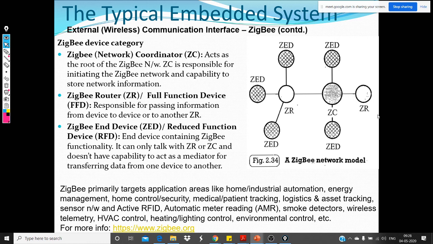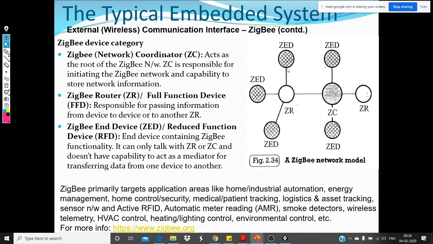So you see the diagram here. This is how the network of Zigbee looks. It mainly has three types of nodes. The first one is the Zigbee network coordinator, or Zigbee coordinator. The Zigbee coordinator acts as the master. It is responsible for initiating the Zigbee network, and it stores all the network configuration information too. And we have Zigbee routers. These routers are nothing but intermediate points that connect to Zigbee devices, and Zigbee devices are the end devices.